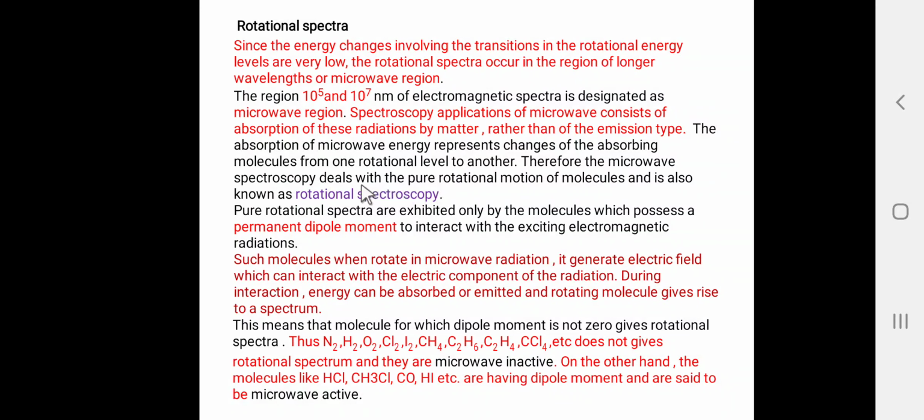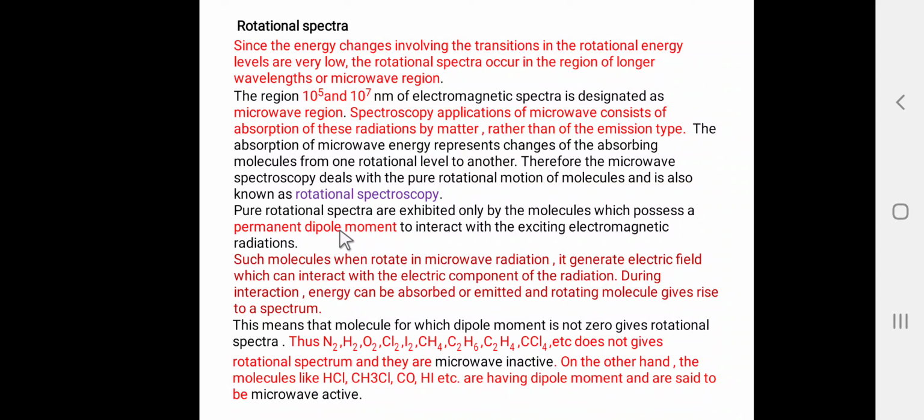Therefore, microwave spectroscopy deals with the pure rotational motion of the molecule, and it is known as rotation spectroscopy. Pure rotation spectra are exhibited only by molecules which possess a permanent dipole moment. So which molecules give the rotation spectra or the microwave spectra? The molecules which possess a permanent dipole moment. That means only polar molecules give the rotation spectra.